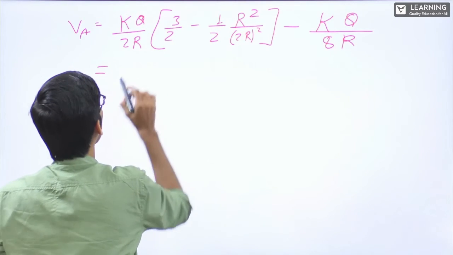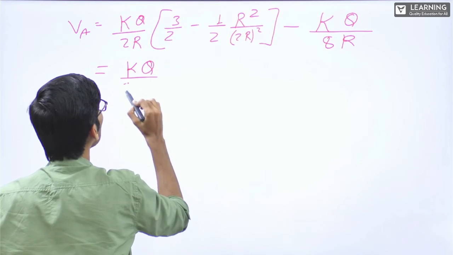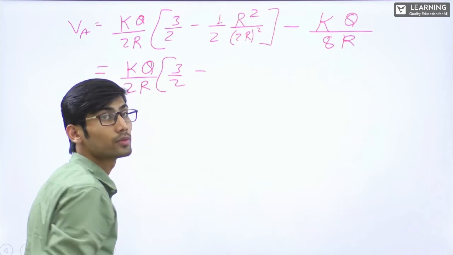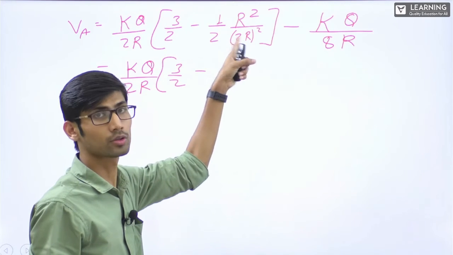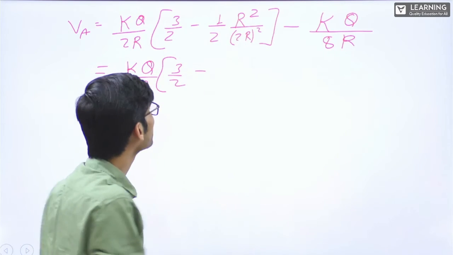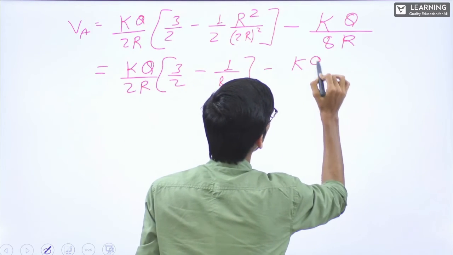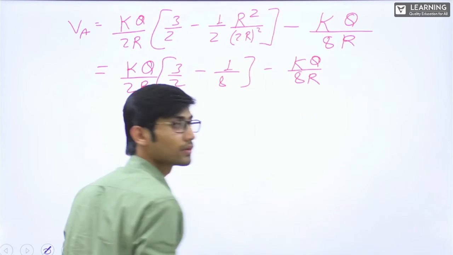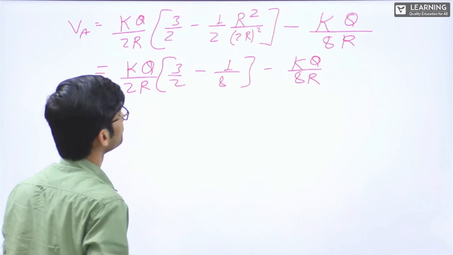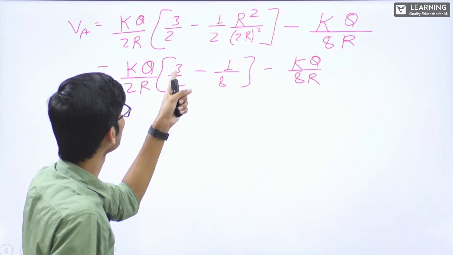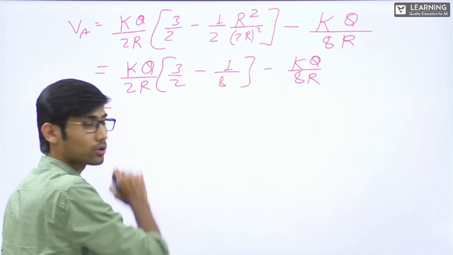So this will be kQ by 2r, 3 by 2 minus, here if you see 2 2s are 4, 2s are 8, and this r square will be cancelled, minus 1 by 8 minus kQ by 8r, correct? Now from here, let me just take all 2s outside.